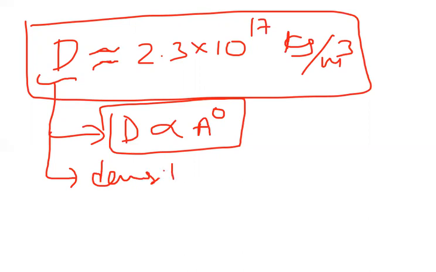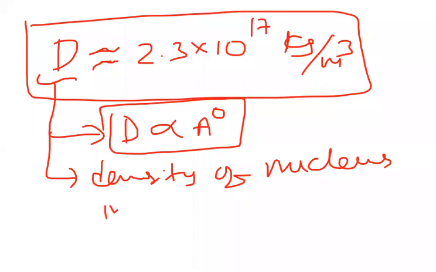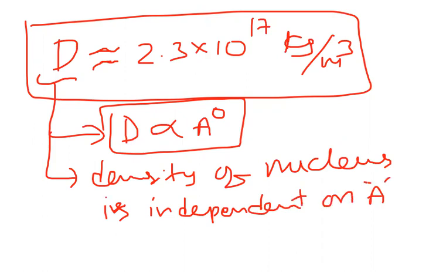The density of the nucleus is independent of mass number. We don't have a mass number expression in the formula. You observe carefully here, there is no A term. The A term has been cancelled. It's a fixed value. That means the density of nucleus is independent of mass number. For any nucleus, density is the same. Its value is 2.3 into 10 power 17 kg per meter cube.